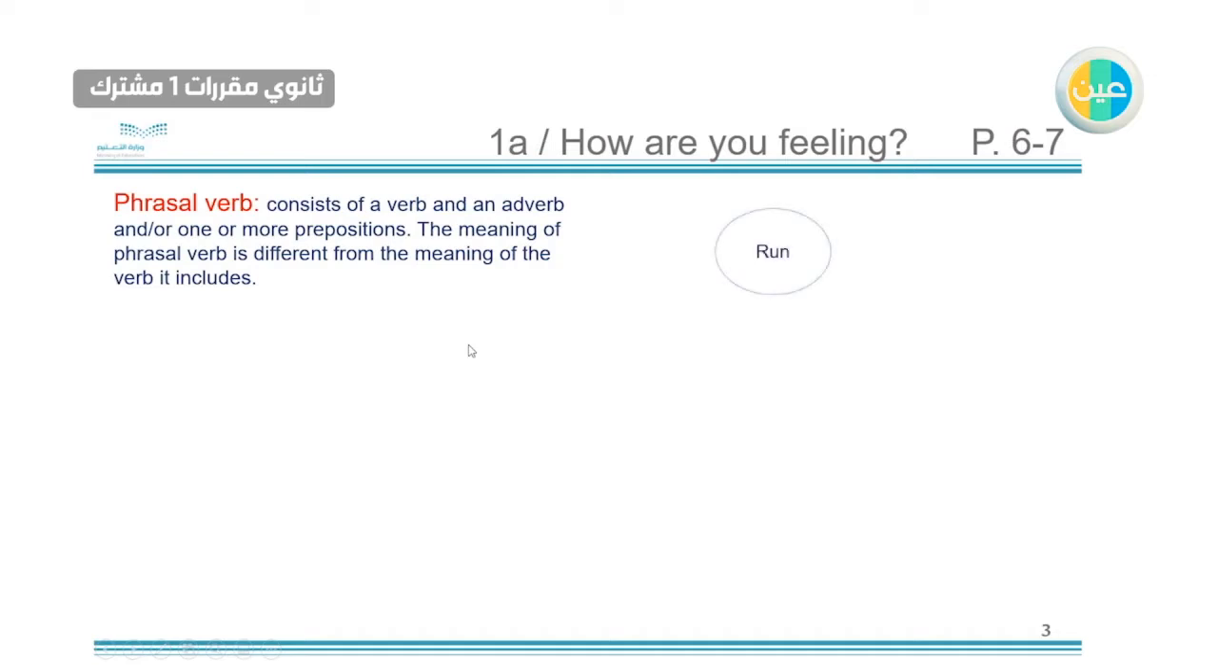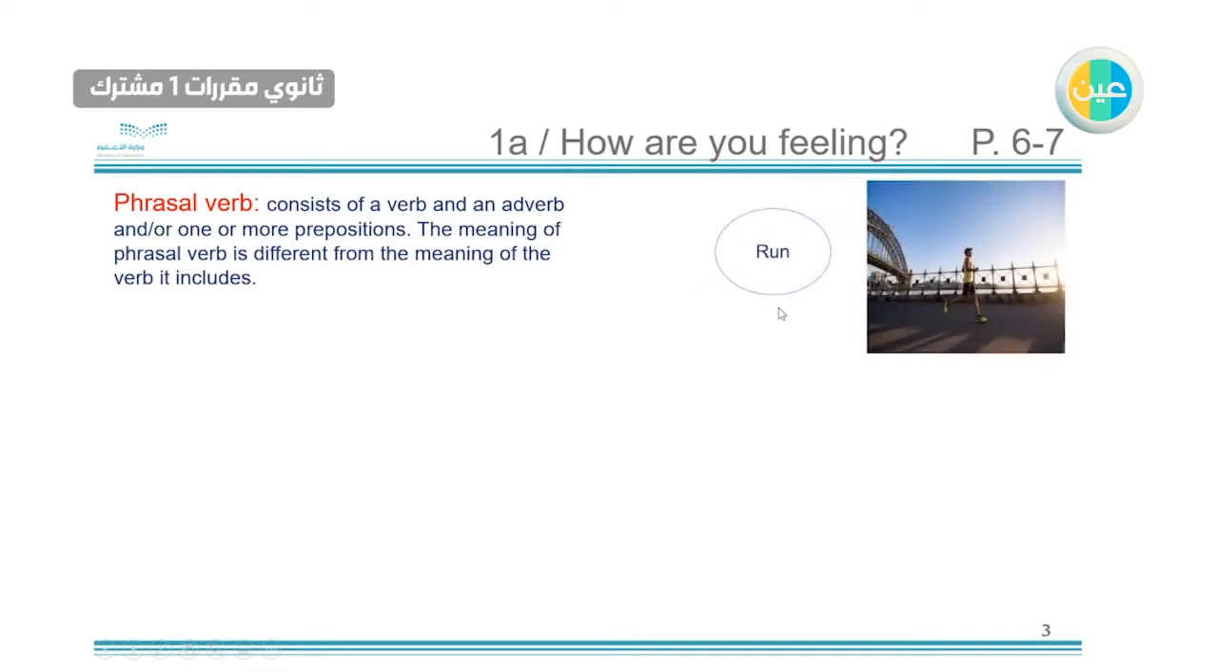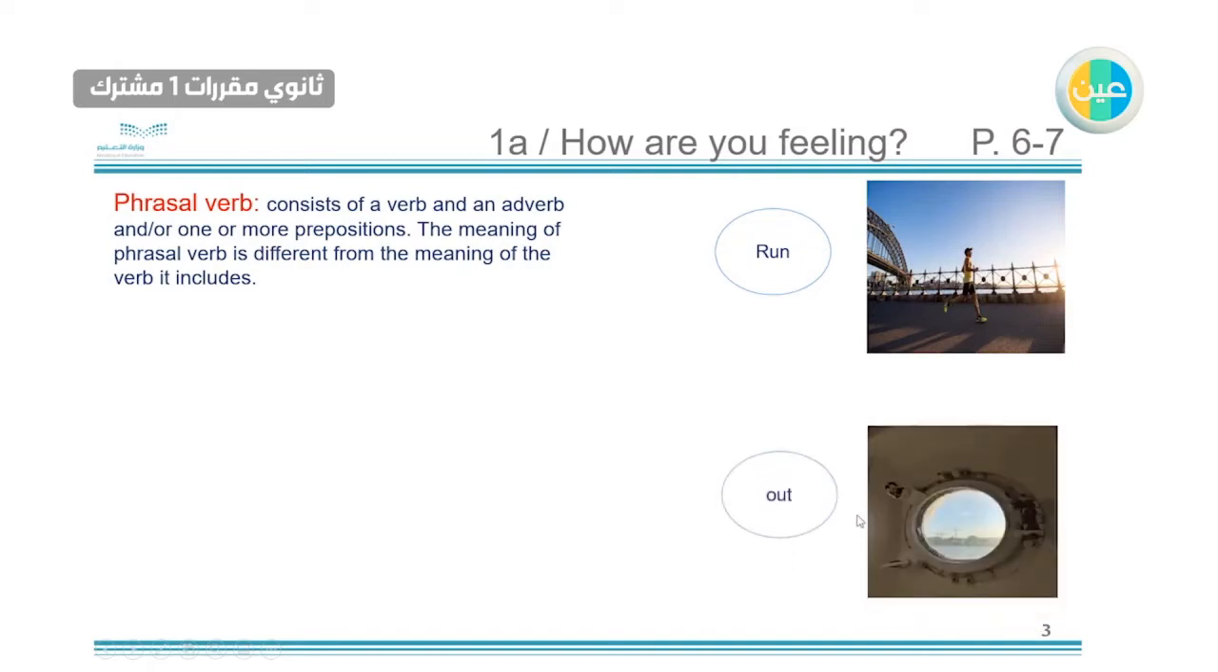For example, we have run. You can see here, run, it's when you move faster than walking. And the other one is out. So out, like this picture, it's out of this place. These are the meanings of these two. But when we put these two together, it will be a phrasal verb.